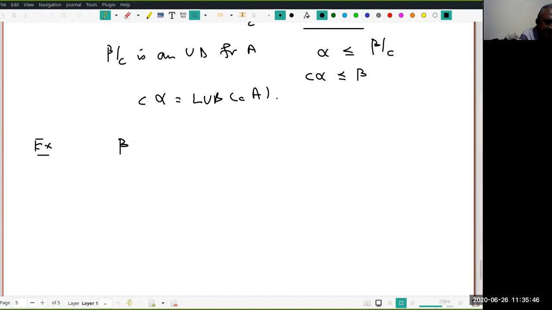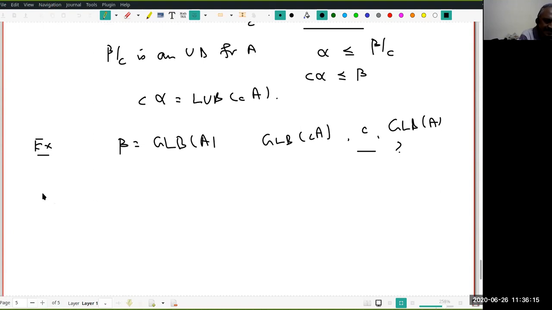So the next exercise is similar. If beta is the GLB of A, then I want you to look at the GLB of C times A and C times GLB of A. What is the relation between them?